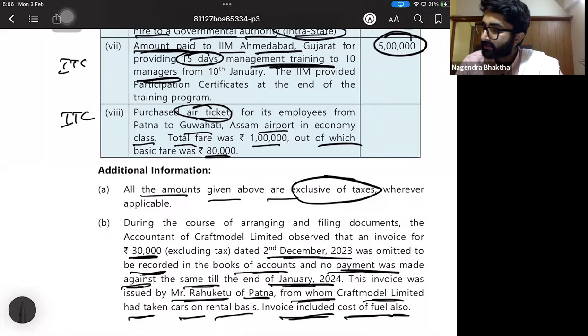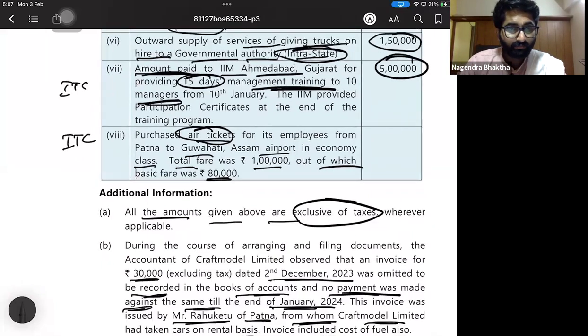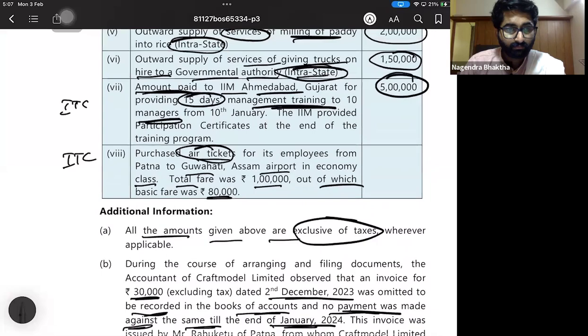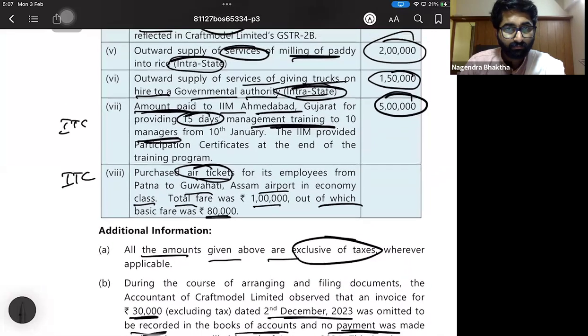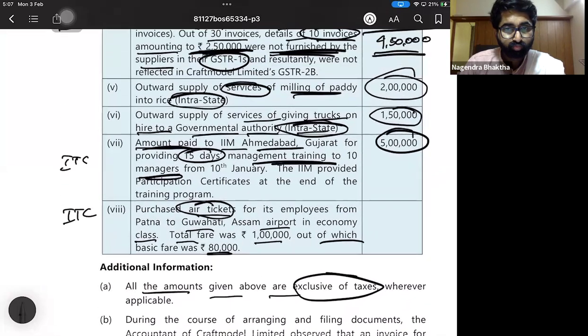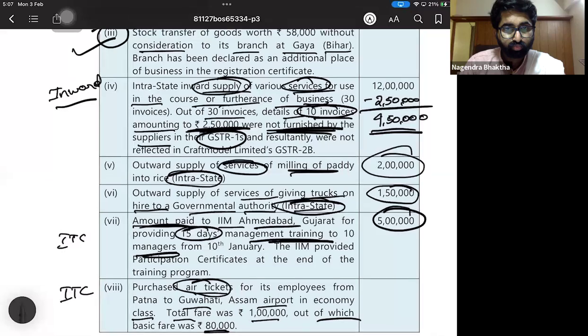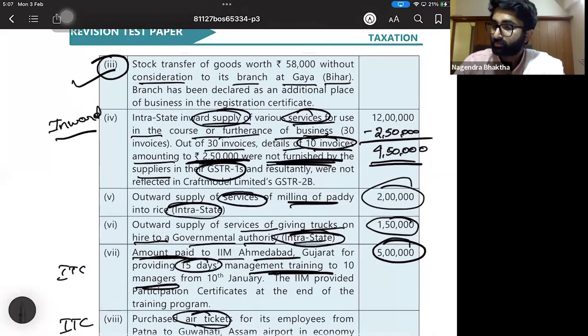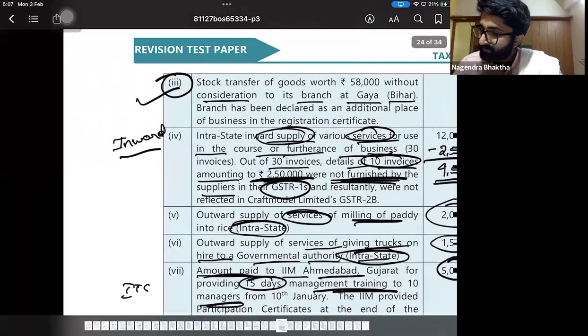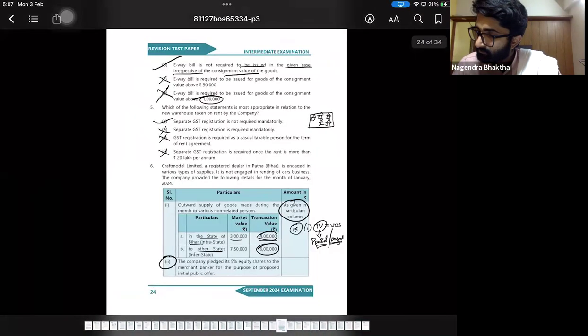In the course of arranging and filing the documents, the accountant of the craft model observed that an invoice of 30,000. Okay, wait. I'll come to this point. Any other points which are there here? Did we miss anything?